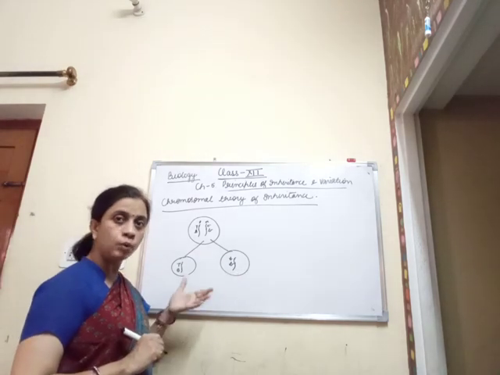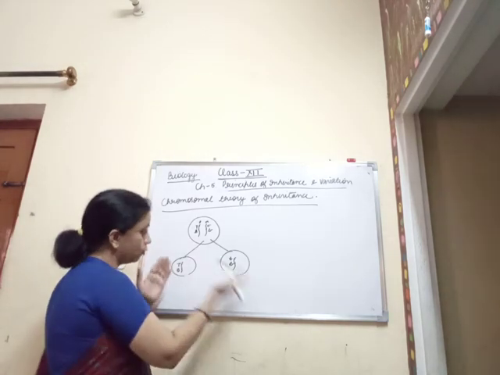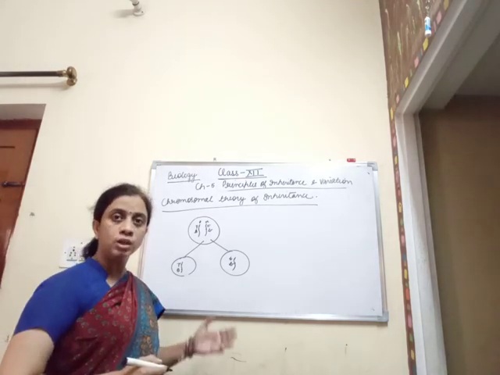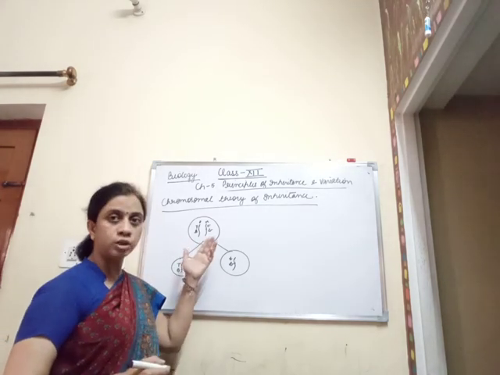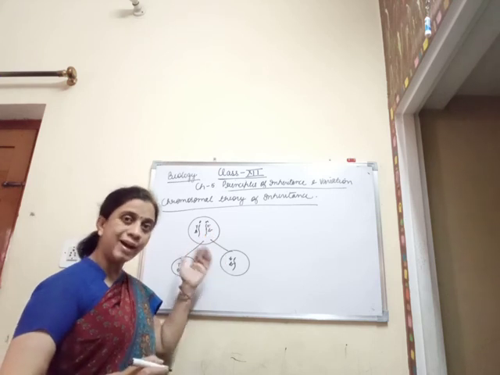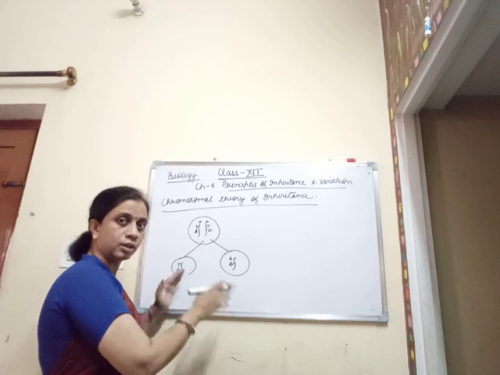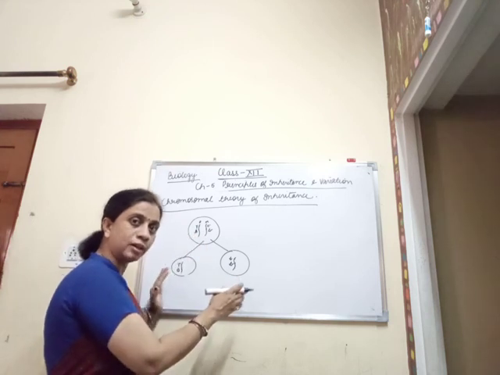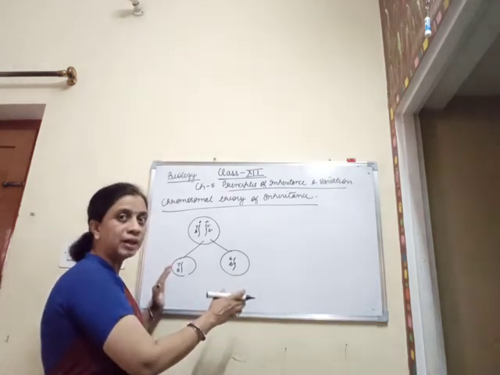So here we can see that during meiotic divisions, the members of the homologous chromosomes segregate out individually of one another, and they enter into the gametes separately.